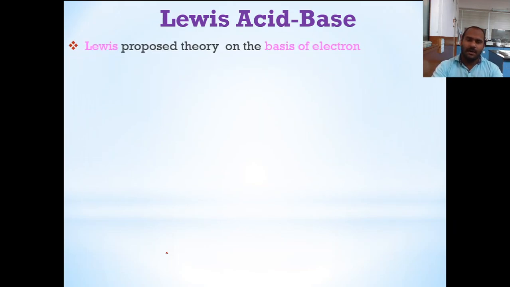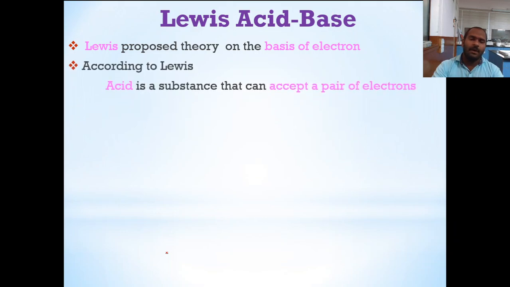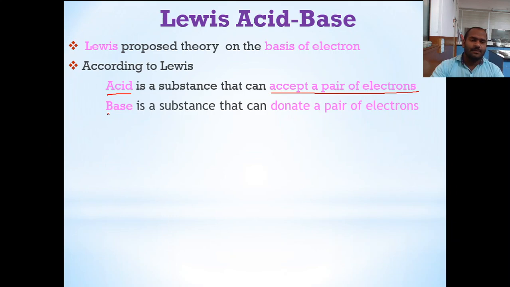Lewis proposed another theory on the basis of electrons. The previous theory was on the basis of a solution and on the nature of donating a proton and accepting a proton. The Lewis theory was proposed on the basis of an electron. According to Lewis, an acid is a substance that accepts a pair of electrons, and a base is a substance that donates a pair of electrons.